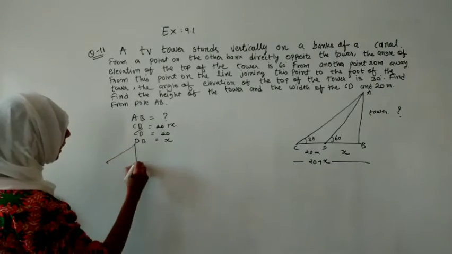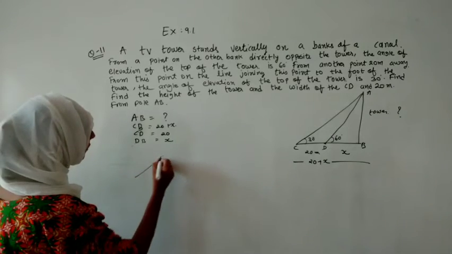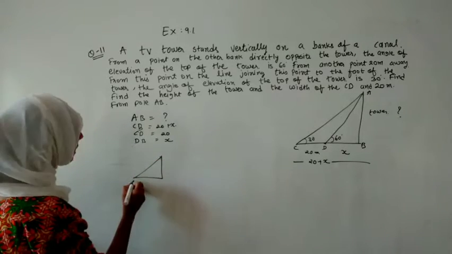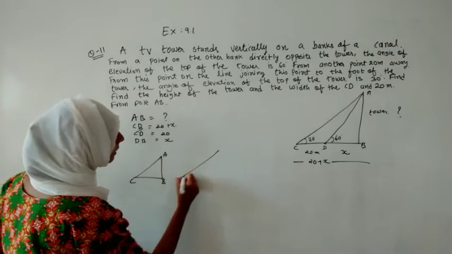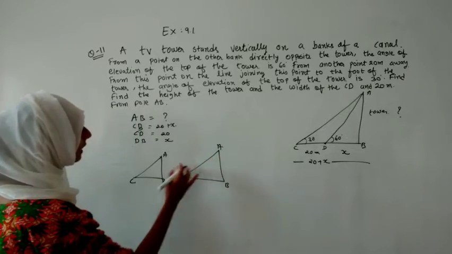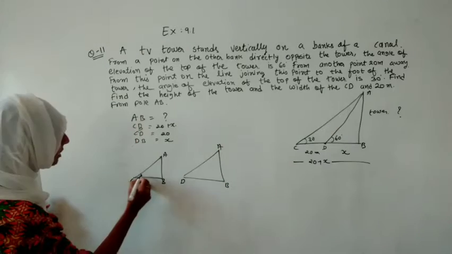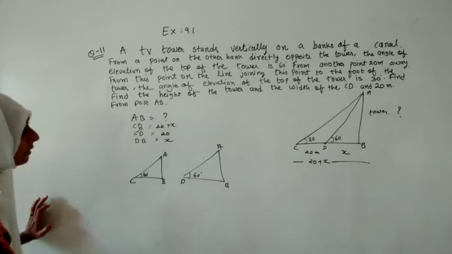Now we have to work on two triangles. So which two triangles do we have to work on? One triangle having the name CBA and another triangle that is DBA. In that, this AB is common, but the theta is changing. Angle C is given as 30 degree and angle D is given as 60 degrees.